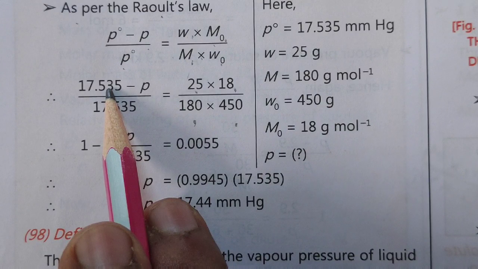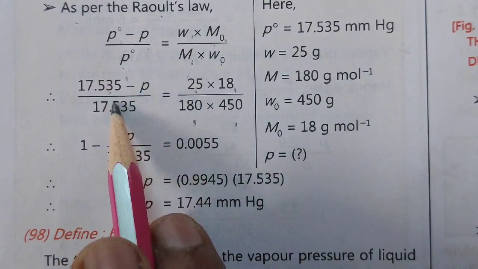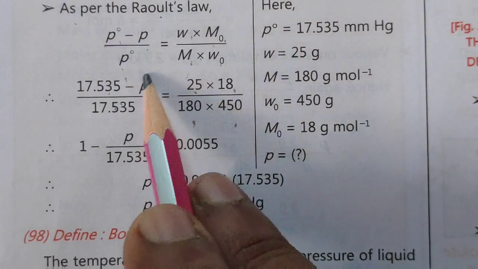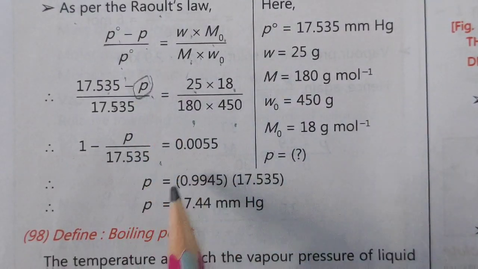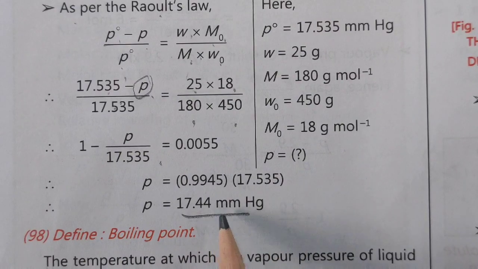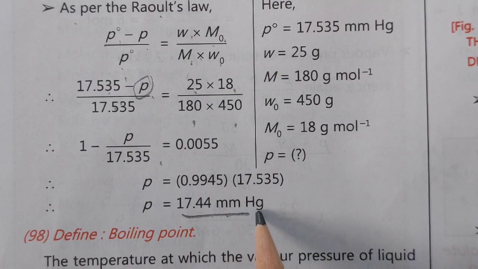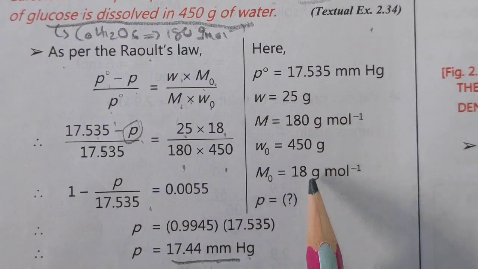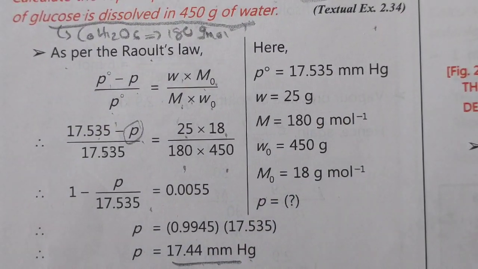This is the vapor pressure of water that is given here, right? If you calculate this, this we have to find for the solution. So you will get the value of P as 17.44 mm of Hg. Understood? So this is the simplest question. You have to just be careful while writing all this data. Okay. Now the next one.